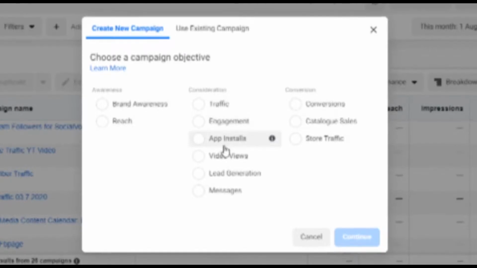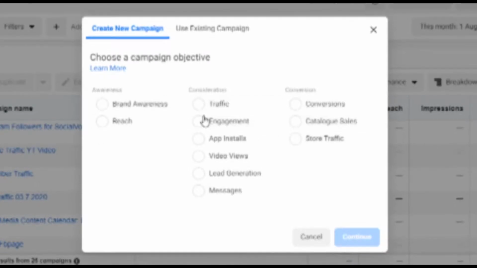So if your objective is messaging, don't do it for Instagram via this. You can just go from Instagram and target it. The remaining two, catalog sales and store traffic, won't be there, I believe. Leaving these two and messaging, everything else you can take as an objective for Instagram when you're doing it from ads manager.